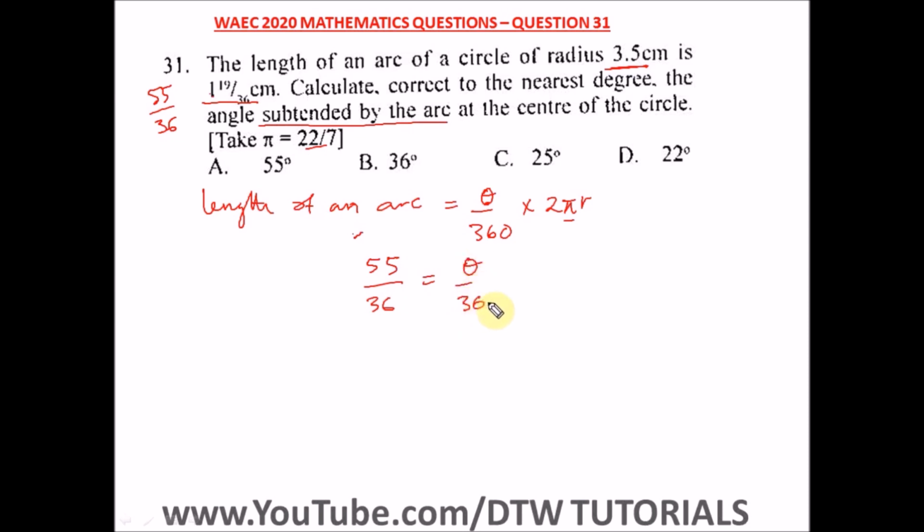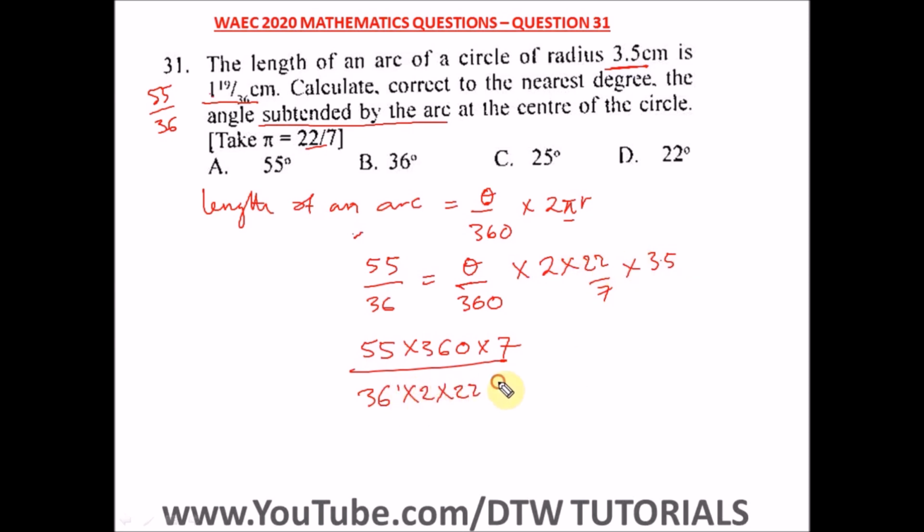Okay, so we have 55 over 36 is equal to what? Theta over 360 times 2 pi, which is 22 over 7 times what? 3.5 centimeter. Okay, so making theta the subject of the formula here, we're going to have 55, 360 and 7 multiplied, so we have 360 times 7 over 36 divided by all this, times 2 times 22 times 3.5 equals what?